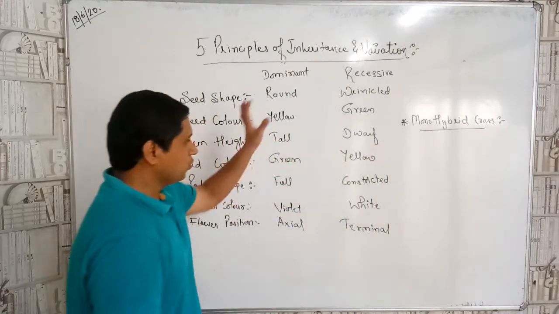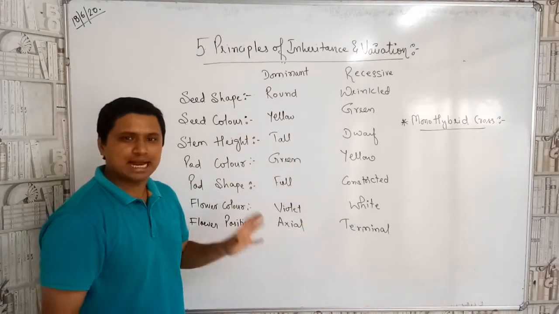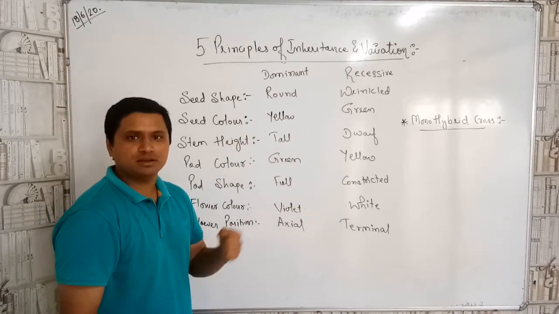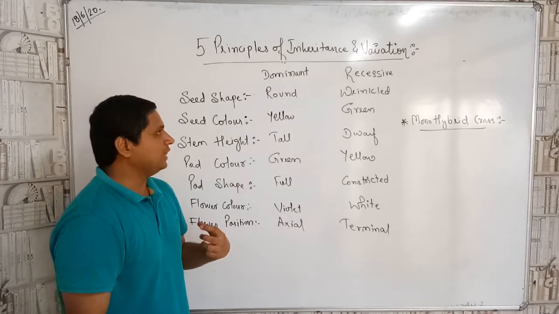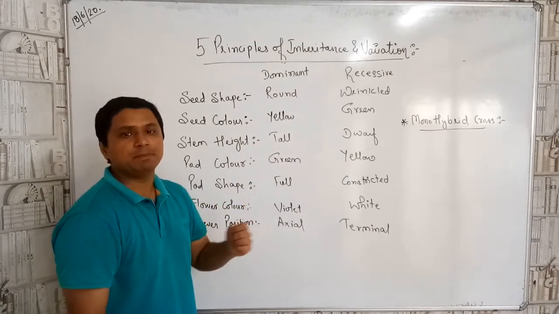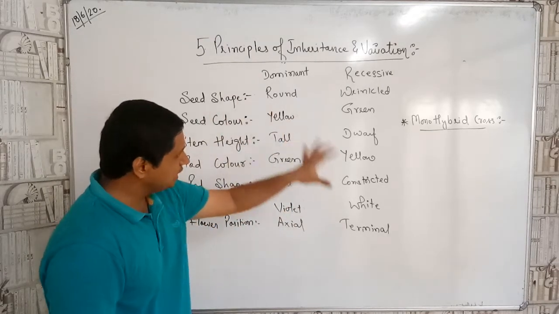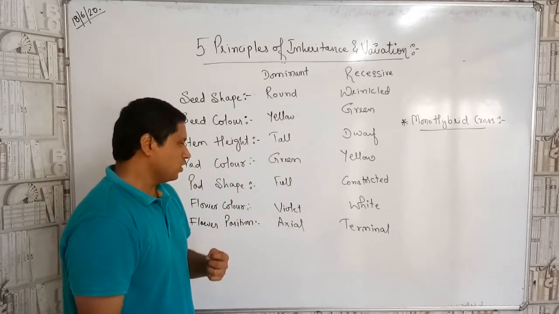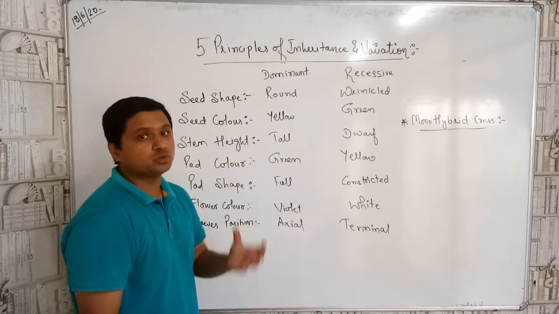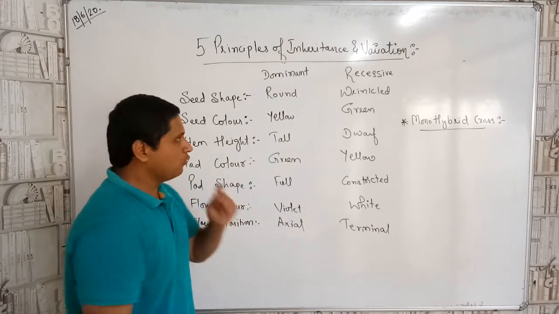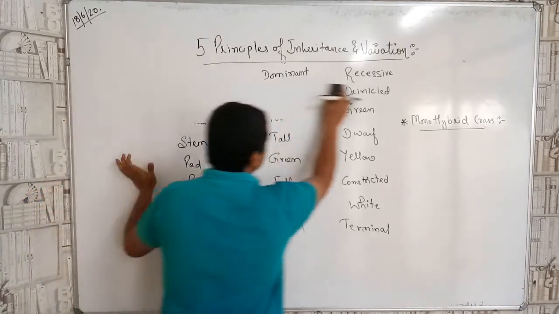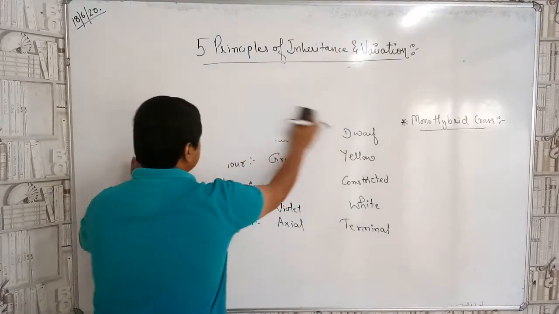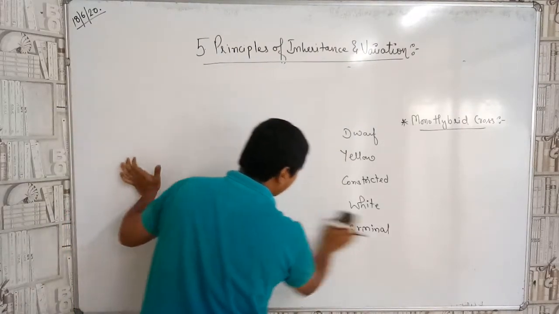I hope you are clear with the characters that he took for understanding the variation and study of genetics in the pea plant, children. So he took this as a reference to draw the conclusion. Now, let us talk about the basic concept of genetics, and then we shall move on to the monohybrid cross.